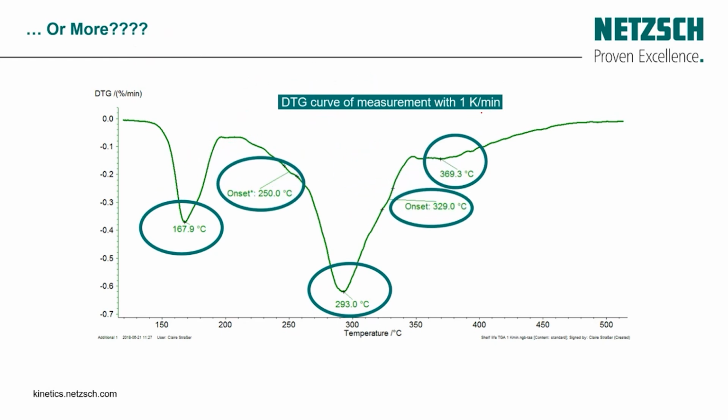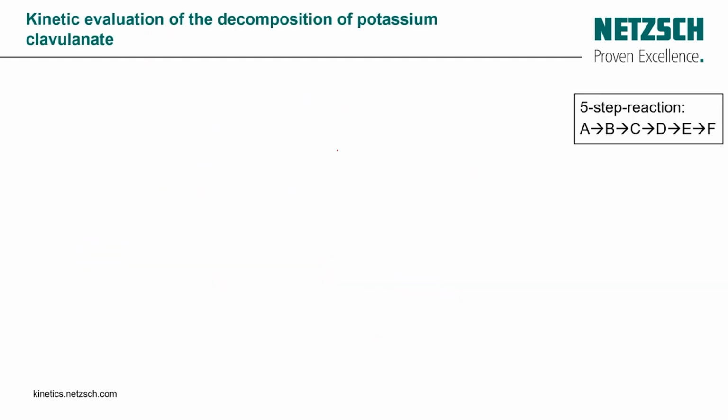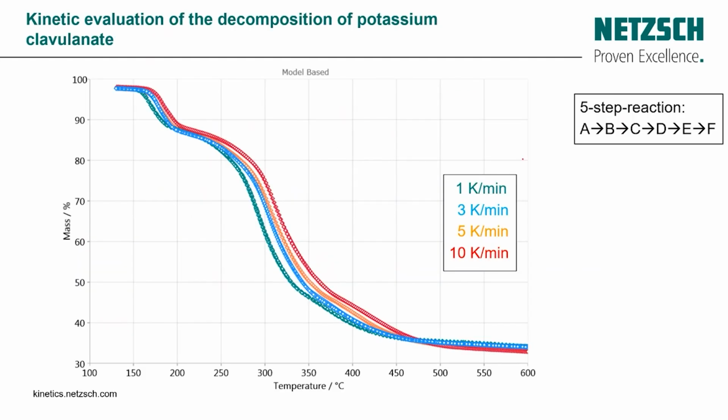at 1 K per minute, and as you know the DTG is the first derivative of the thermogravimetric analysis, we can see that we have three main peaks, which is that one, and after that we have two shoulders. So we are also expecting that it can be 5 steps. That's why after that we will choose the model with 5 steps with an order. And here, as you can see, the fit of the model was quite perfect in this case, as the R-square shows 0.999, which is almost 1.